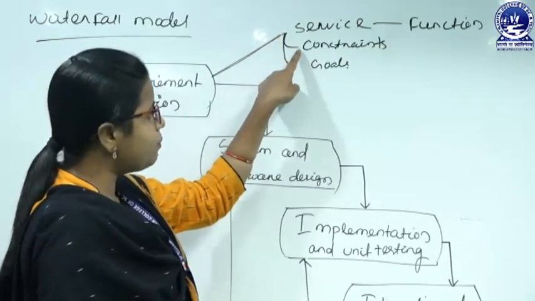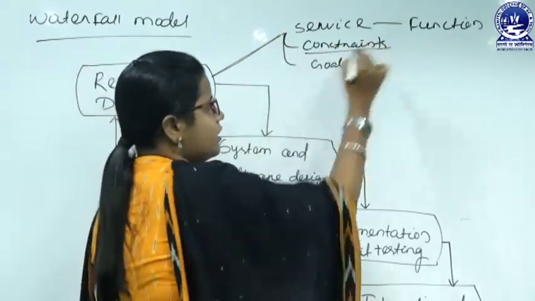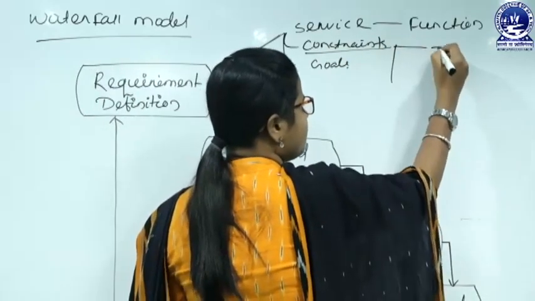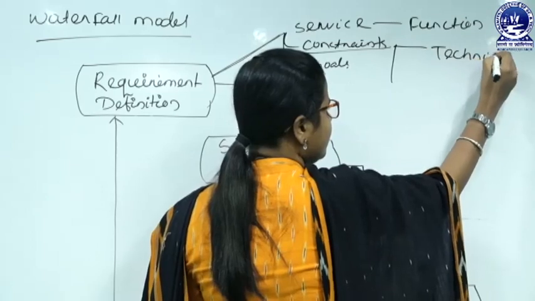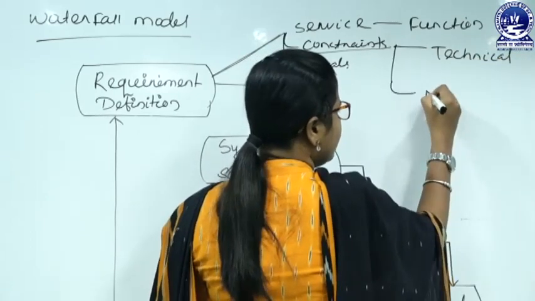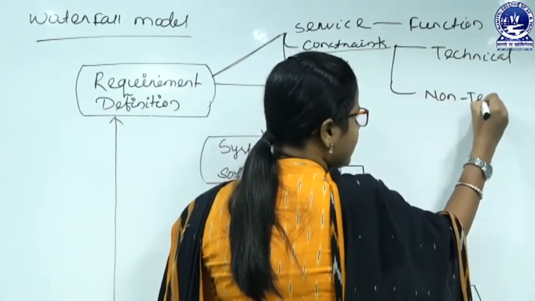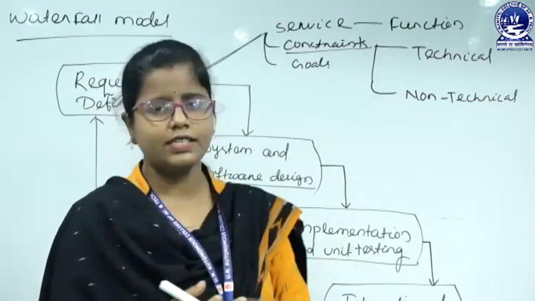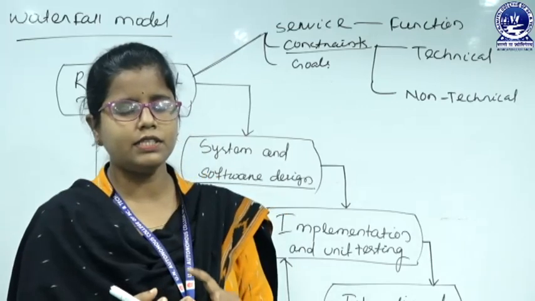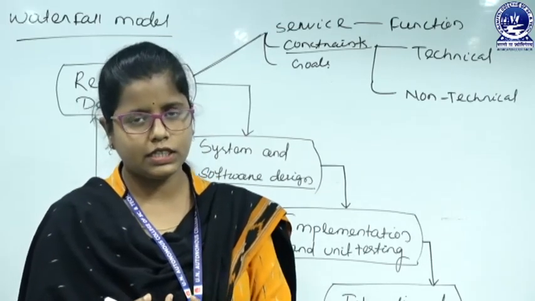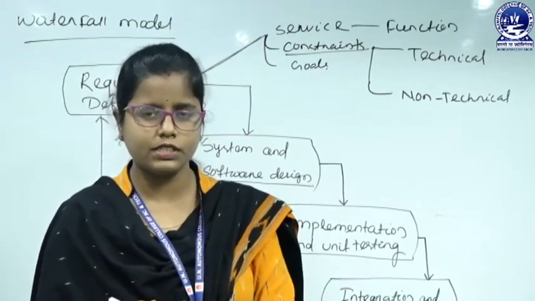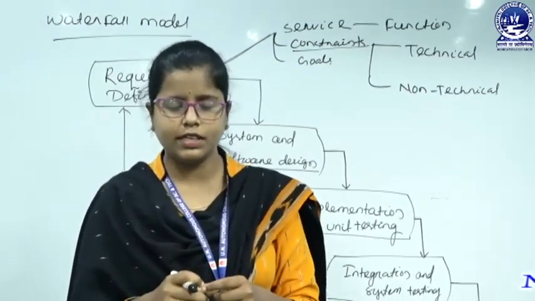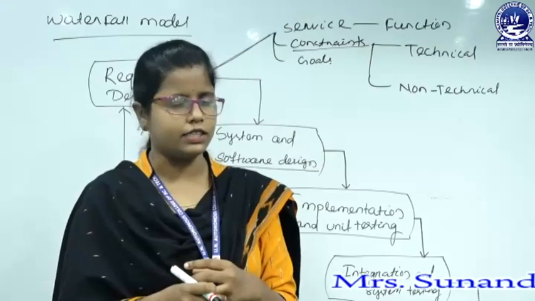Apart from that, we have to specify the constraints. The constraints may be of 2 types. The first one is technical constraints and the second one is non-technical constraints. What is a technical constraint? That means speed, the resources available, like your processing time, your data transfer time, your execution time. All those are the technical constraints.